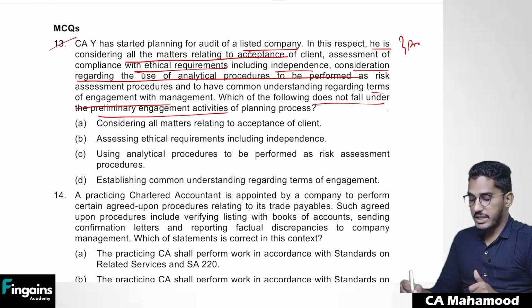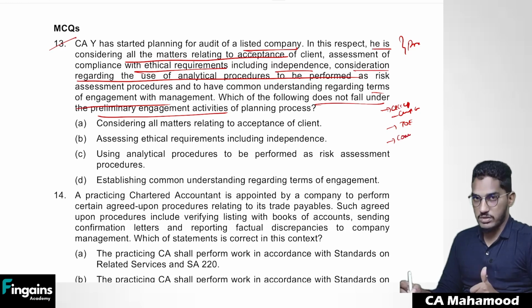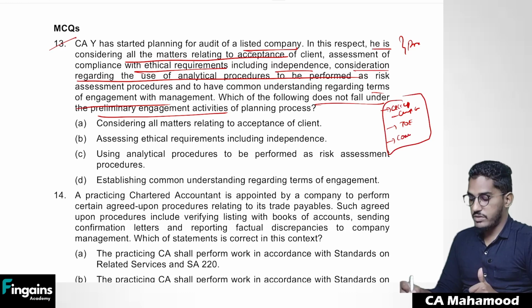So what will fall under preliminary engagement activities? Acceptance and continuation of client relationship, compliance with the ethical requirements, then establishing the terms of engagement, and also if permitted, communicating with the previous auditor if applicable. These are the only 4 things which we call preliminary engagement activities. So they have told 4 things in the question here. Acceptance of the client, yes, it is a preliminary engagement activity. Compliance with the ethical requirements, yes, it is a preliminary engagement activity.